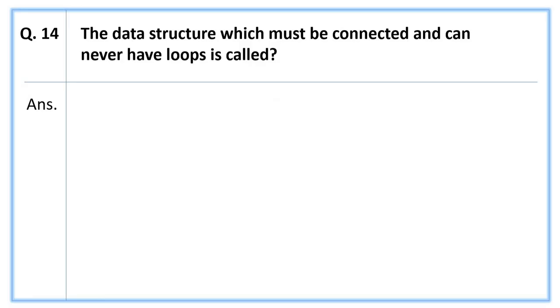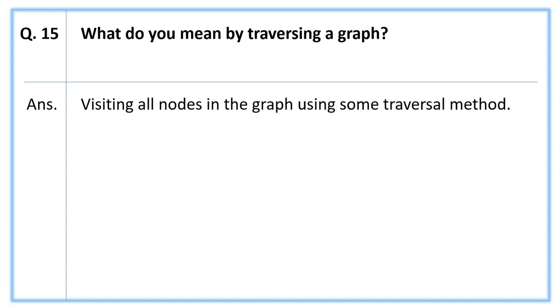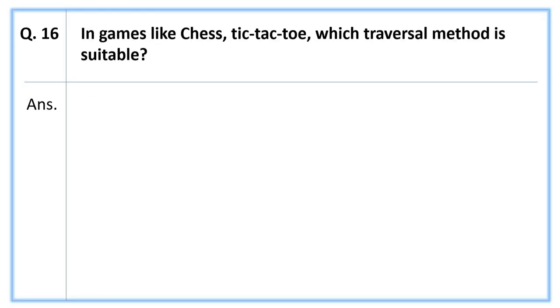Next question, the data structure which must be connected and can never have loops is called? The answer is tree. Next question, what do we mean by traversing a graph? Answer is, visiting all nodes in the graph using some traversal method. Next, in games like chess, tic-tac-toe, which traversal method is suitable? The answer is DFS, depth first search.